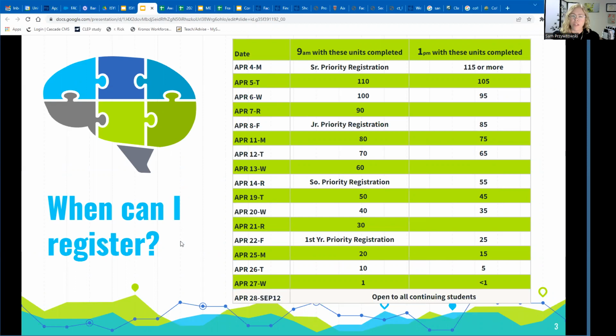Note that priority registration includes students who are in the honors program, athletes, students working with the Disability and Learning Resource Center, and also military veterans. So if you feel like you're in that group, you might want to check with those organizations to make sure that you are on the list for priority registration.